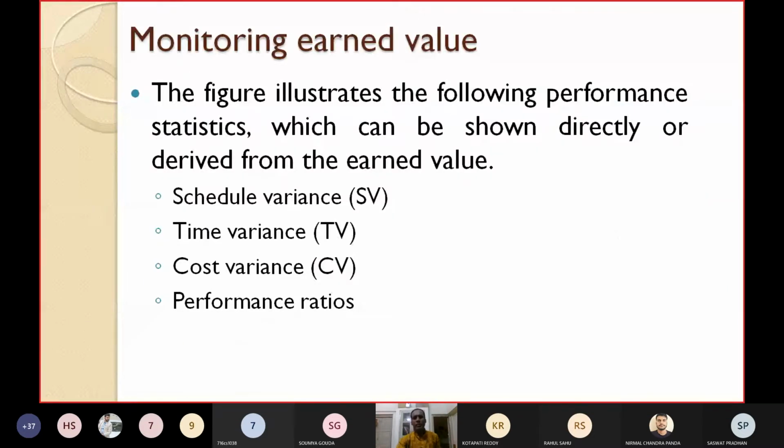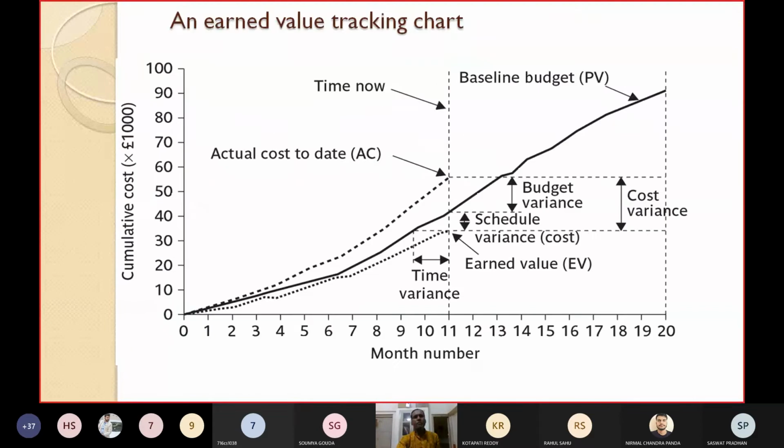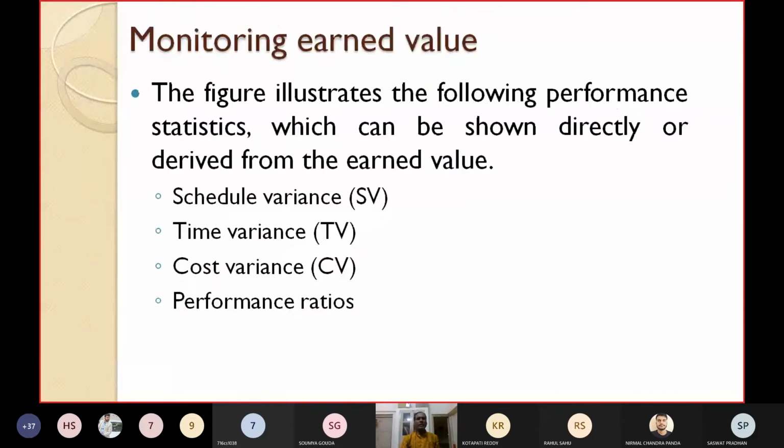The following figure illustrates the performance statistics, which can be shown directly or derived from the earned value. So what performance statistics can we derive? Schedule variance, time variance, cost variance and performance variance.